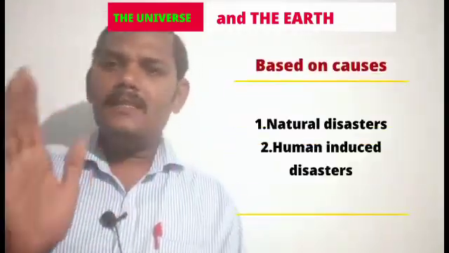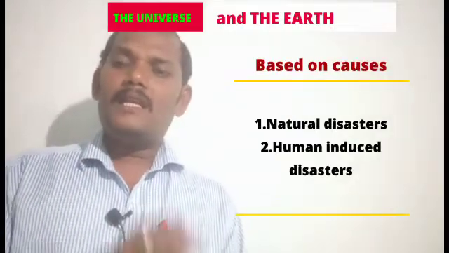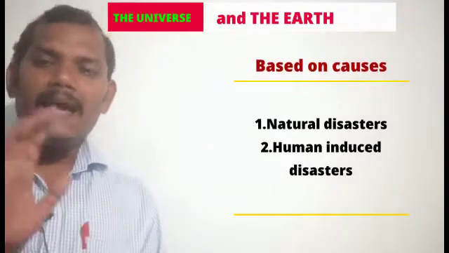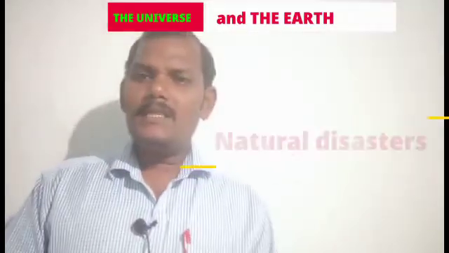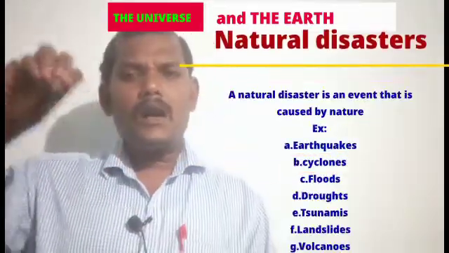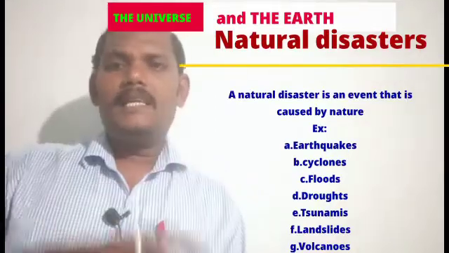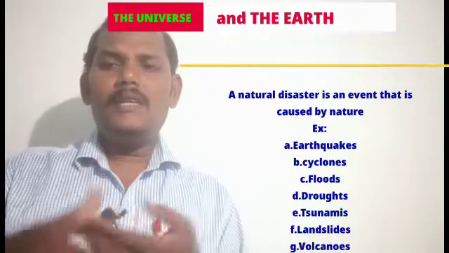And second, based on the cause, these are of two types, that is natural disasters and second, human disasters. Natural disasters means humans do not cause these disasters. Naturally, these occur on the earth surface. Take the example of an earthquake.